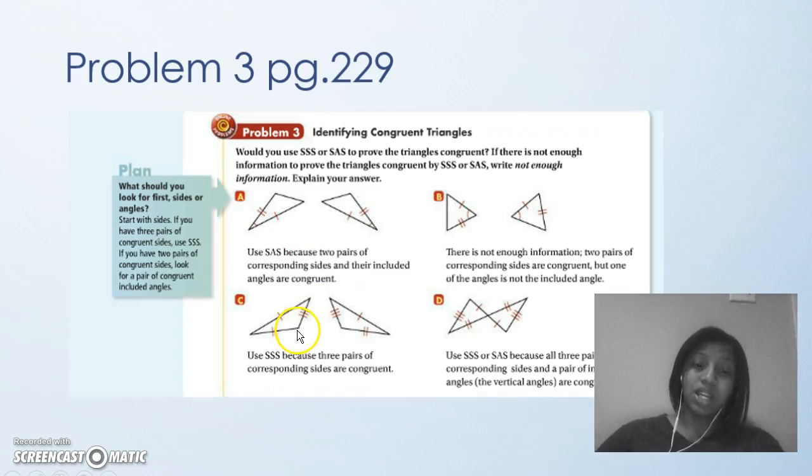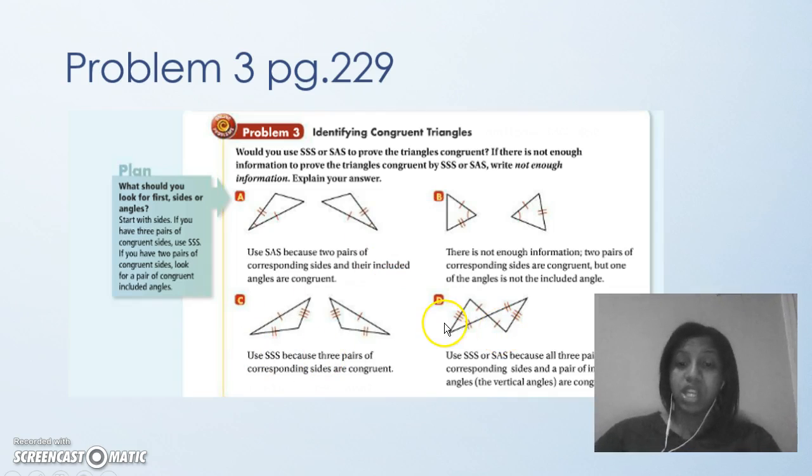You look at this one, you have 3 markings on the sides: one has 1, another has 2, and another has 3. So 3 sides are congruent. For D, you see the 3 sides are marked again, so they can be congruent by side, side, side, like here. But this is also a pair of what type of angles?